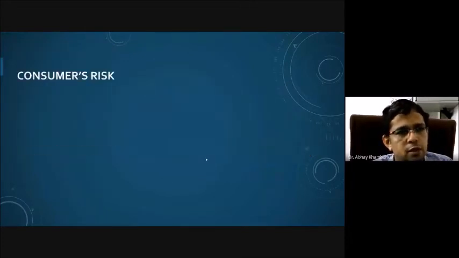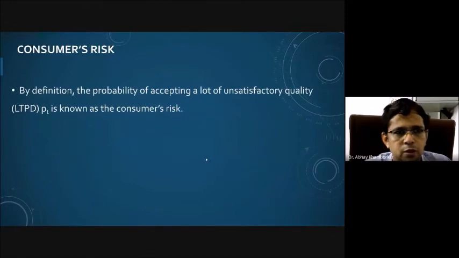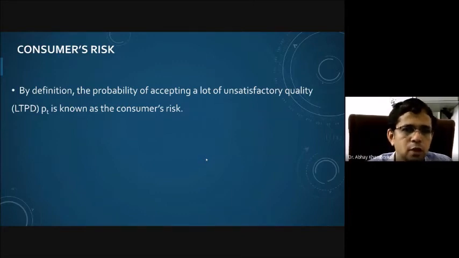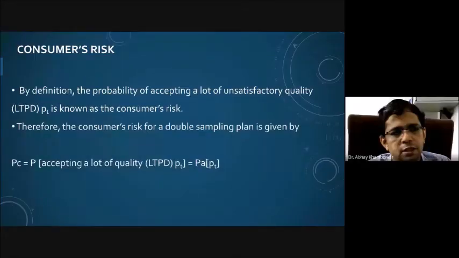Similarly, consumer's risk can also be obtained. Consumer's risk is nothing but the probability of accepting a lot of unsatisfactory quality. We know that LTPD, that is lot tolerance percent defective, is PT. If the consumer has to accept such quality, then the consumer's risk for the double sampling plan is given by PC, C to indicate consumer, the probability of accepting a lot of quality PT.